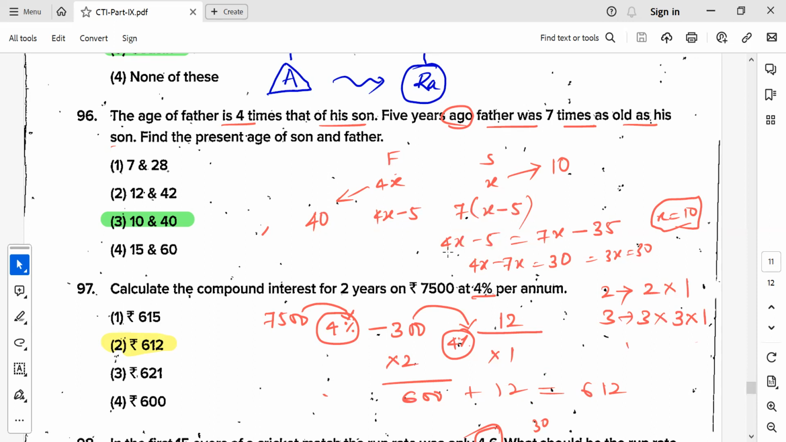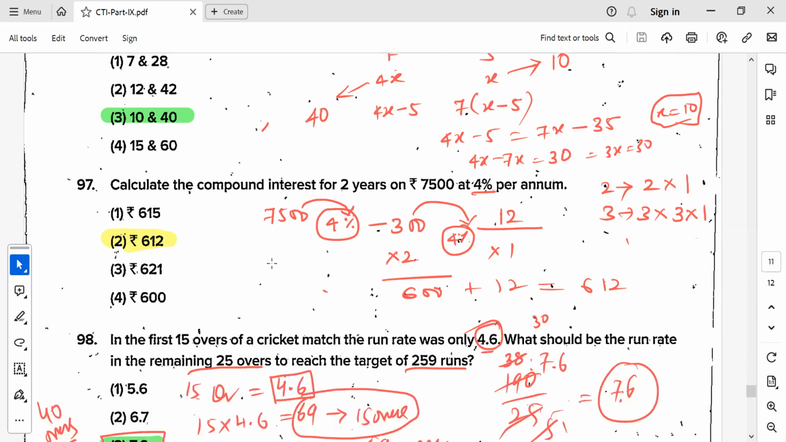Just simplify, 4x minus 5 is equal to 7x minus 35. When you simplify it, you will get x is equal to 10. You can pause and write it. So you get the answer x is equal to 10. You substitute here, then the father is 40 and the son's age will be 10. So simple. Then again, compound interest.